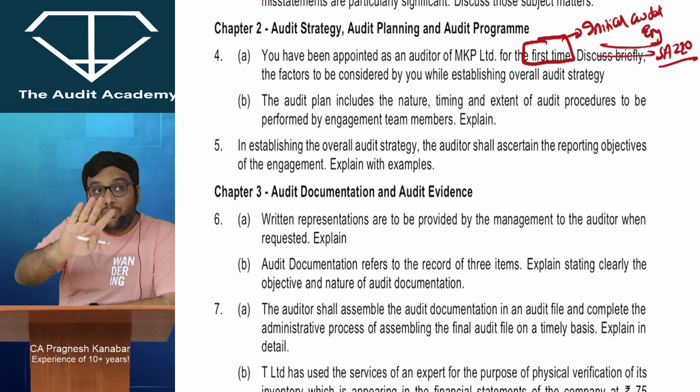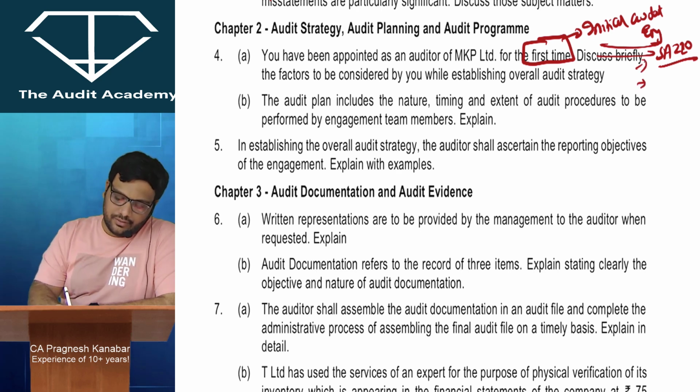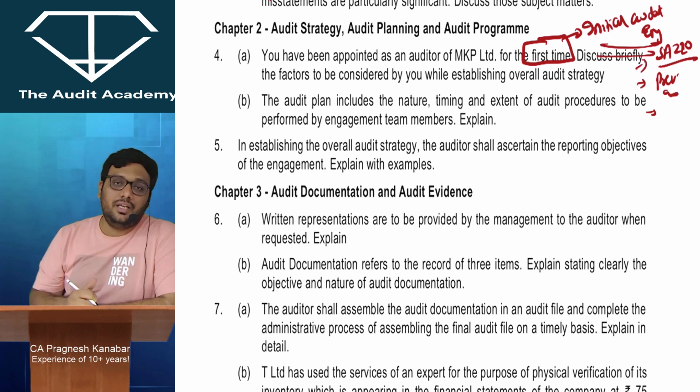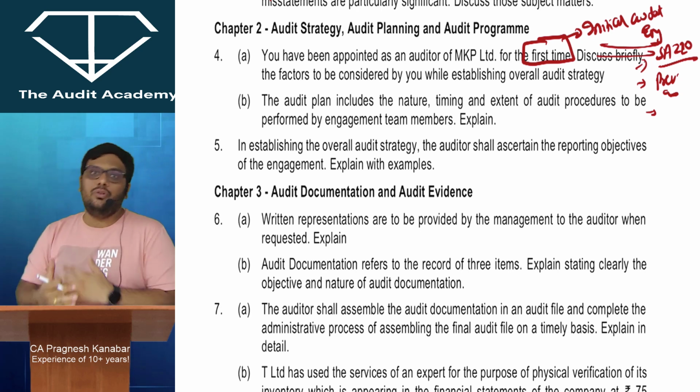Second, you have to communicate with the previous auditor before you accept this particular audit, to ask whether there are any reasons for not accepting the audit. So, communication with the previous auditor. Third, don't forget initial audit engagement. There is a separate SA 510, initial audit engagement, verification of opening balances. So these are the points that I need to consider in addition to whatever I normally consider.